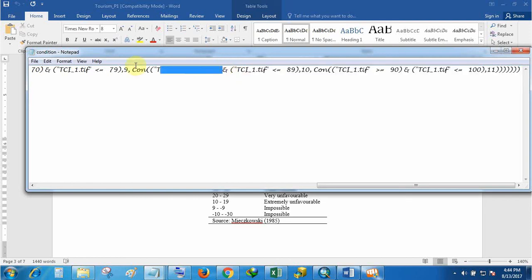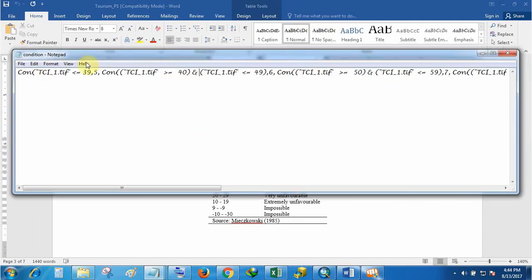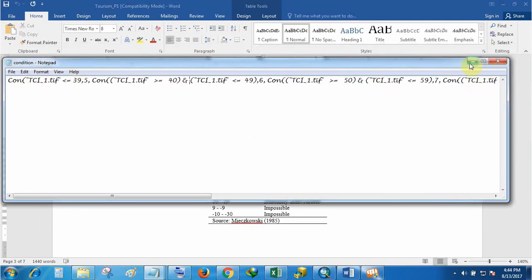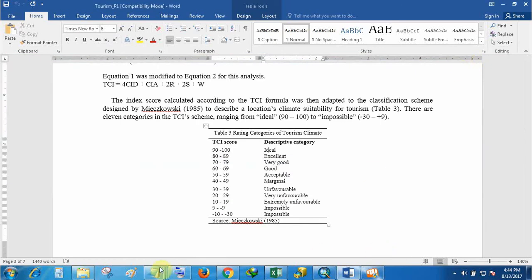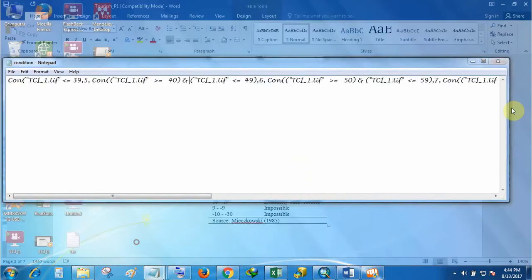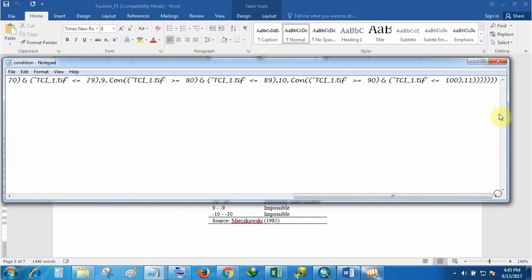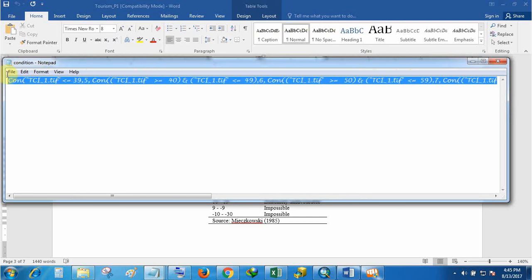You can study this condition statement. I will put it there in the YouTube video, and you can copy and paste this statement here, because sometimes it is confusing.